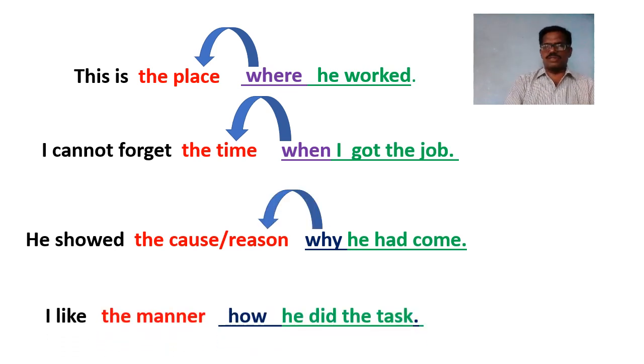And here is one more sentence. Here the underlined part is a subordinate clause which has started with a relative adverb, that is how. Here the subordinate clause describes a noun phrase, the manner that goes before it. So this subordinate clause, how he did the task, will be the adjective clause.